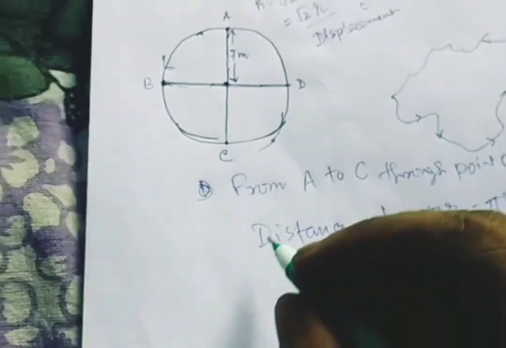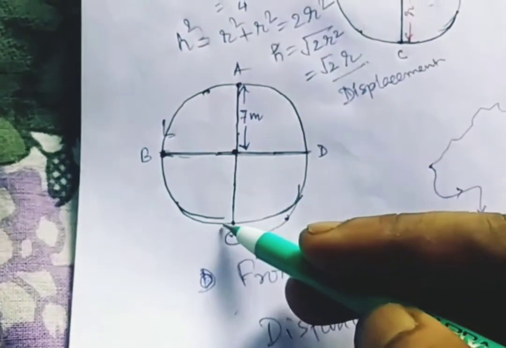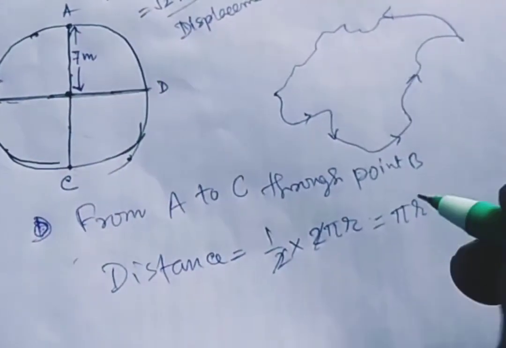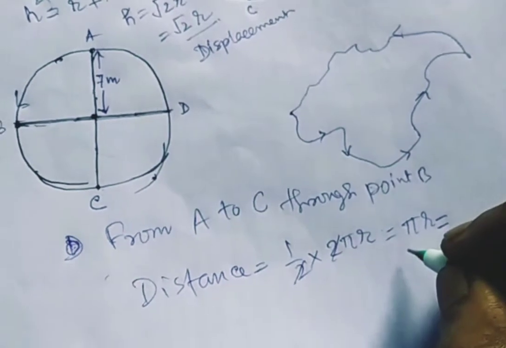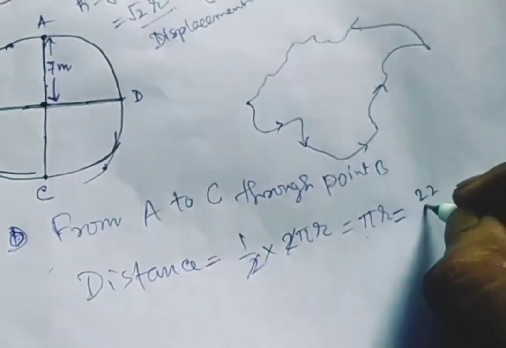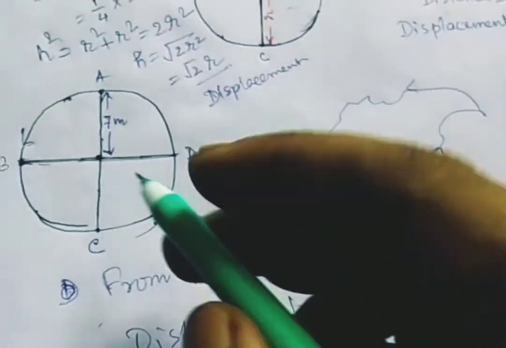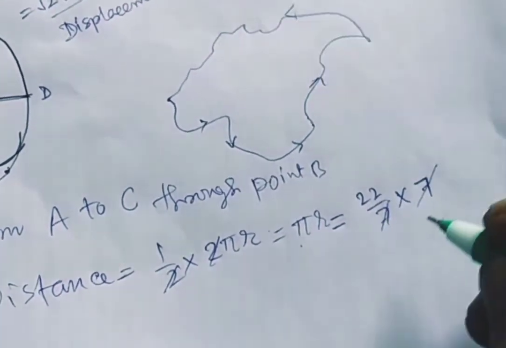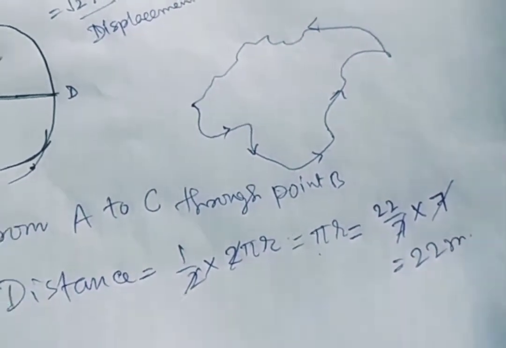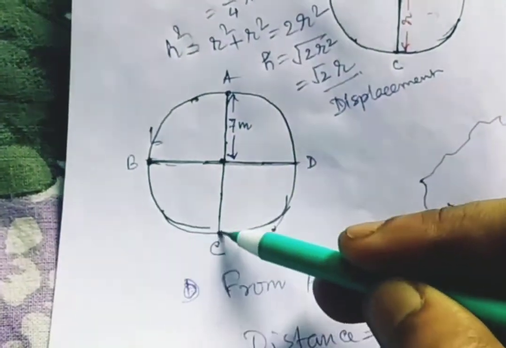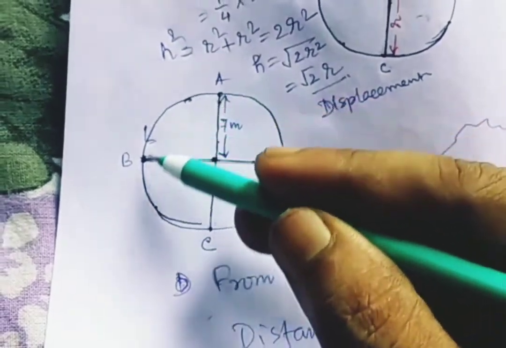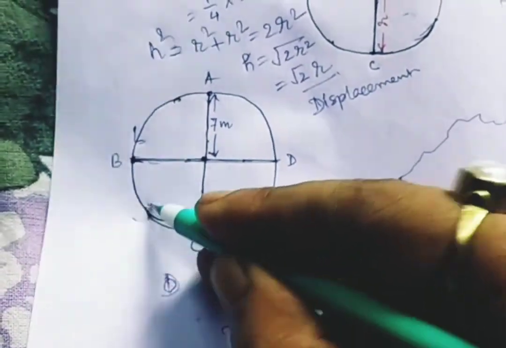And what is the displacement from A to C? Displacement means the direct connection from A to C. Now here pi r means pi into r. Pi, as I told you, is 22 by 7, and I have taken r as 7 meter. So the 7 cancels, and the path from A to C through point B is 22 meter.